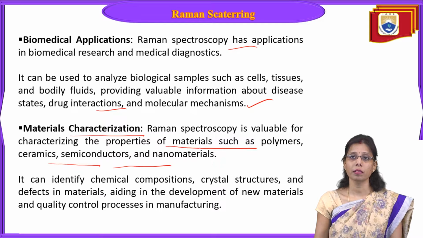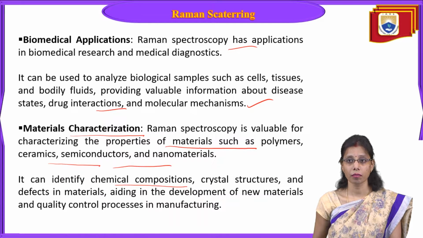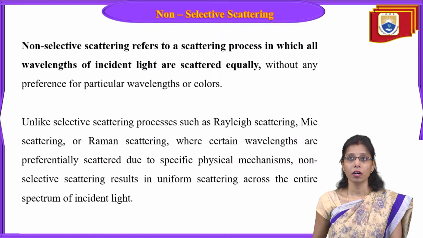It can identify chemical compositions, crystal structures, and defects in the material, aiding in the development of new materials and quality control processes in the manufacturing field.